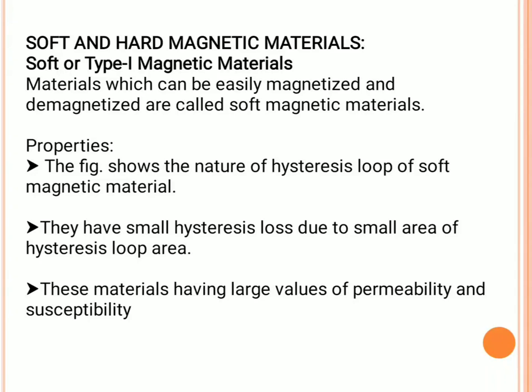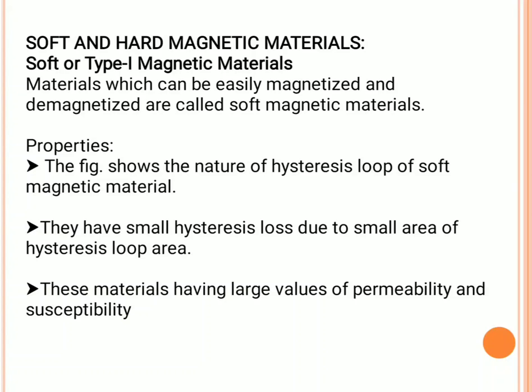That is the most common application in our daily life. In soft magnetic materials, the hysteresis losses must be small. So in transformers we use soft magnetic materials, because when the losses are very small, the energy loss is also very small.